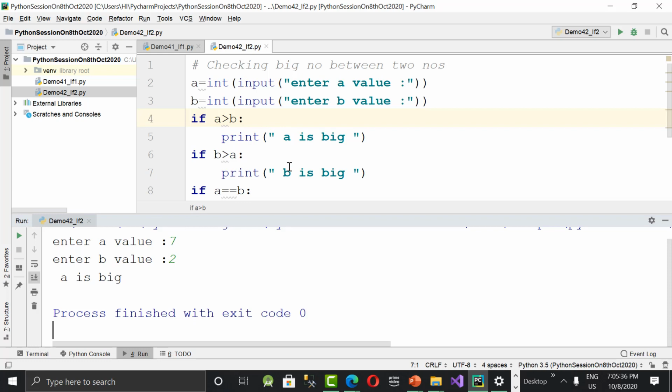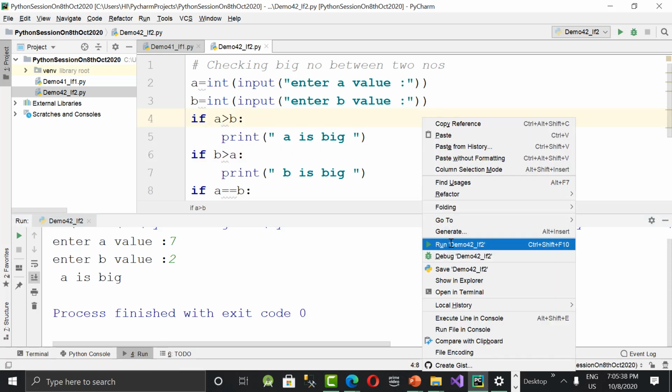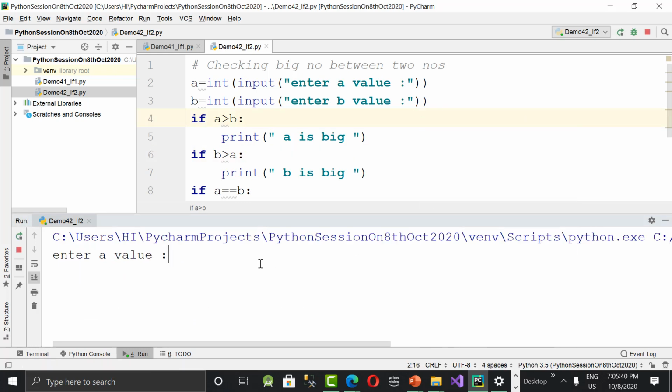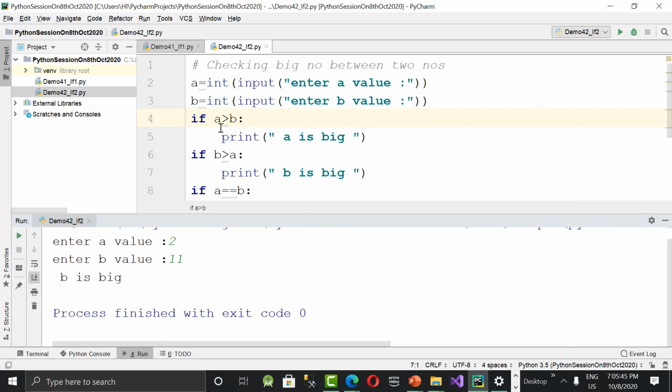Now let's execute it again and we'll give some other values, like 2 and 11. See the output now. It is checking a value 2. So 2 greater than 11? No. 11 greater than 2? Yes. So b is big got printed. 2 equal to 11? No, so this won't be printed. So we got b is big.